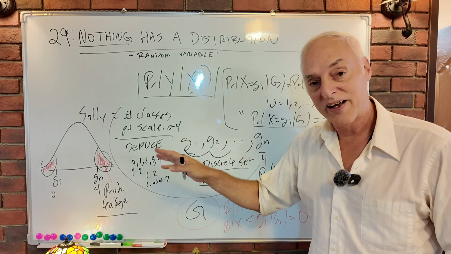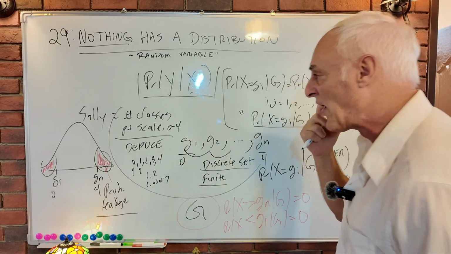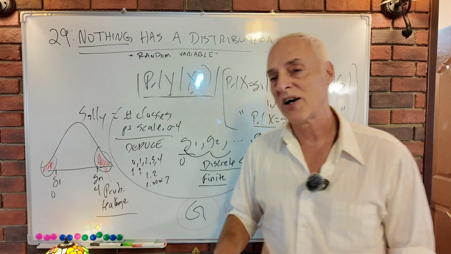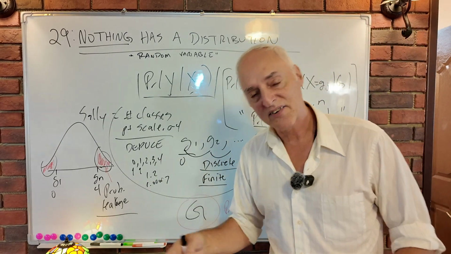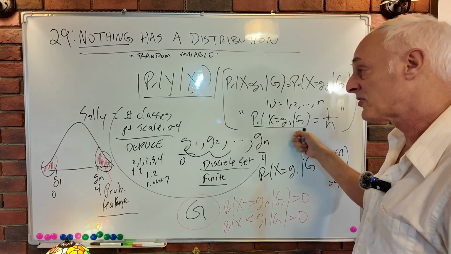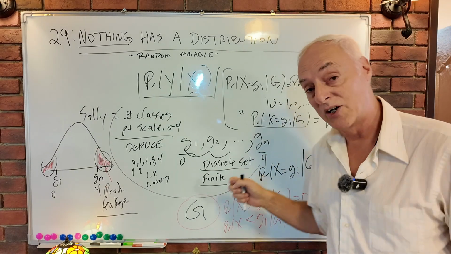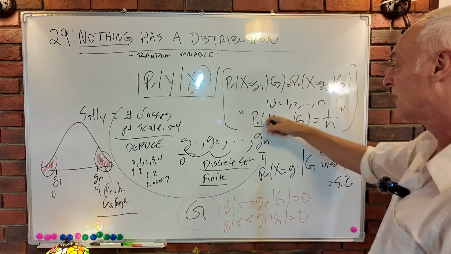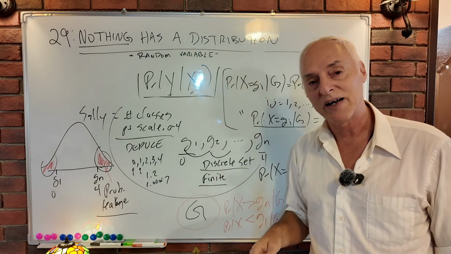We'll talk about all that in time. So the question is, can things have a true model? We're going to talk about this many times too. Yes, things can have a true model, no question about it. This is a true model. This is a true model. It's maybe not a great model, but it is a true model. We've deduced G, and so we deduce these things. This is a true model.